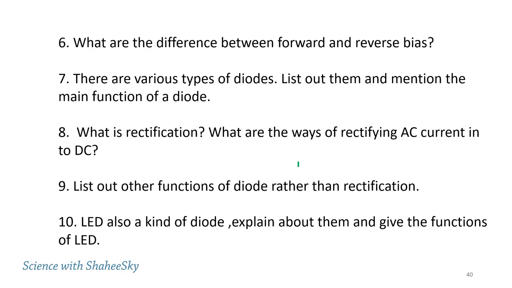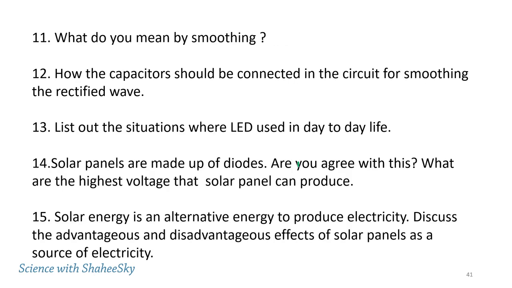And the eighth question, what is rectification? What are the ways of rectifying AC current into DC? Question number 9, list out other functions of a diode rather than rectification. Question number 10, LED is also a kind of diode. Explain about them and give the functions of LED. Here we go with the 11th question. What do you mean by smoothing? You know what the smoothing function is and how the capacitor should be connected in the circuit for smoothing the rectified waves.